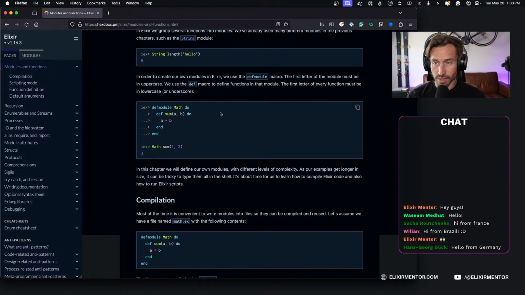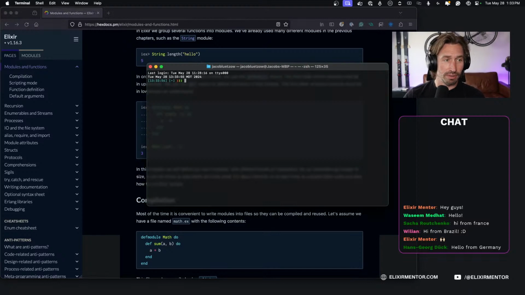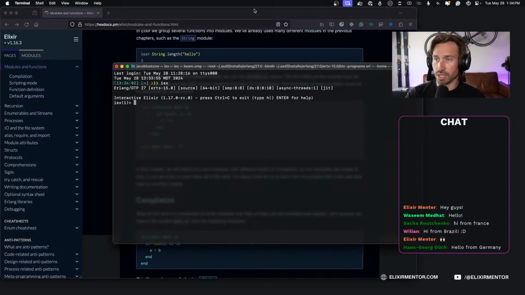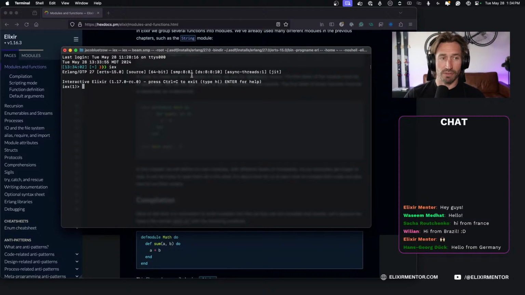All right. So let's go ahead and open up our terminal here. We're going to just copy this example for now, and then we'll jump into using an IDE. So let's start our Elixir shell, IEx. I'll make this a little bigger as well. So if we go ahead and just create a module here, so if we do defmodule Math, and then we do our opening do for the do block, and we can put a function inside of this.